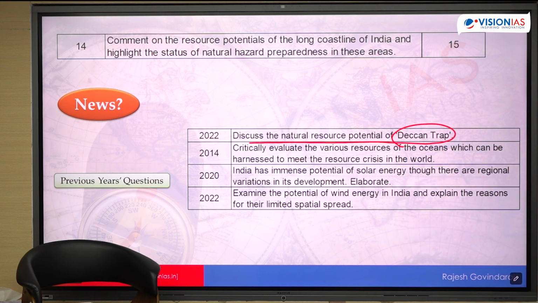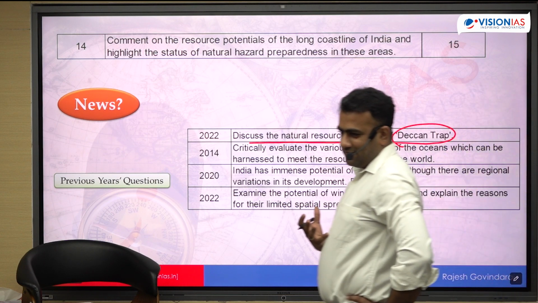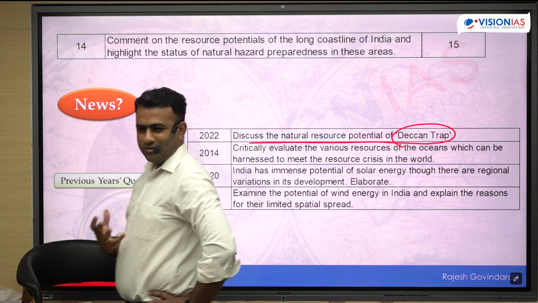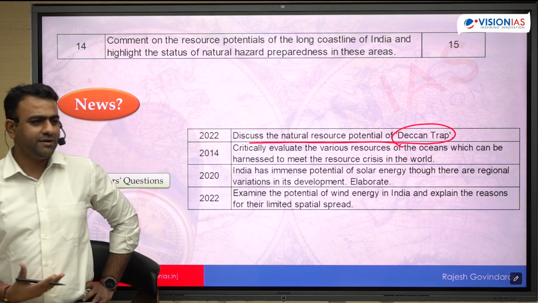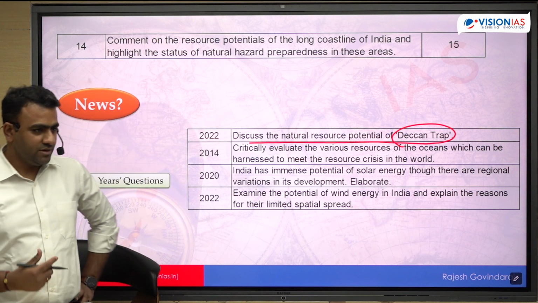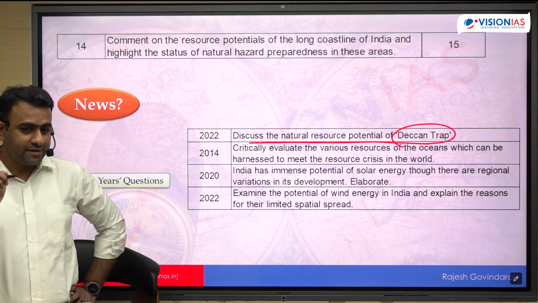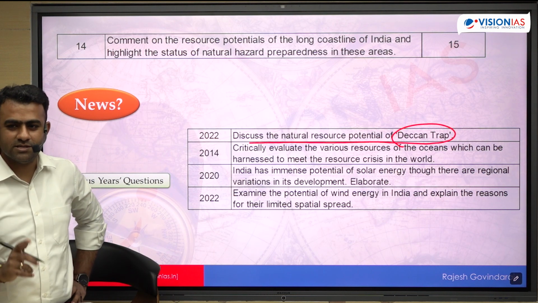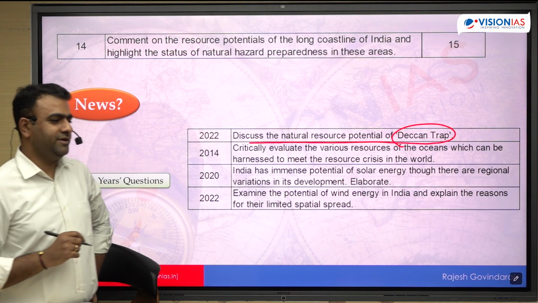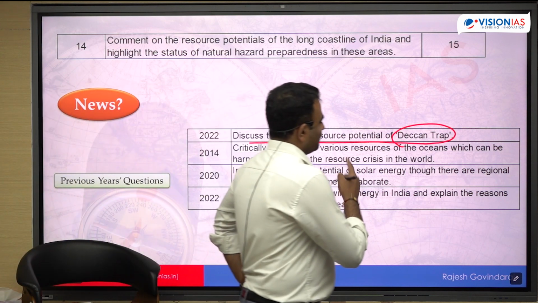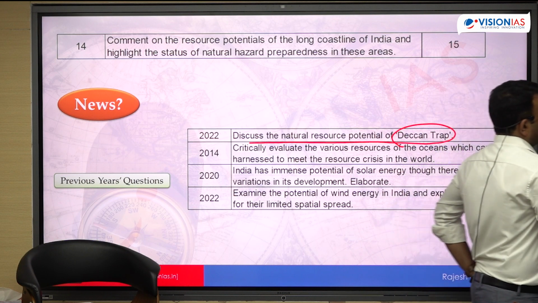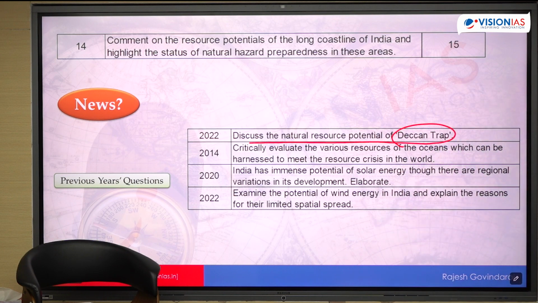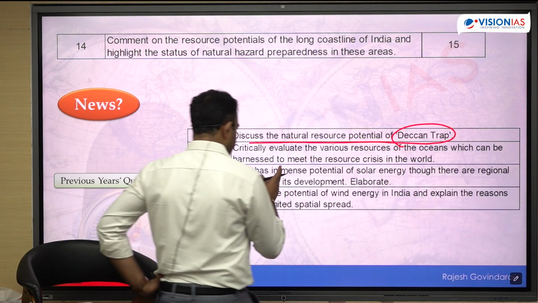Except for the black soil, except for the wind energy and the fresh water resource and few other things, there is no major mineral resource available in the Deccan traps region. Deccan plateau में है, Deccan traps में नहीं है. Both are different. Okay, I have explained this last year, तो जिसको चाहिए वो last year वाला वीडियो देख लेना. तो coming to this, the resource potential of coastal area. इसका आंसर आप अगर कोई प्रीवियस ईयर सॉल्व कर लिया तो इसमें बहुत सारा मिल जाएगा.